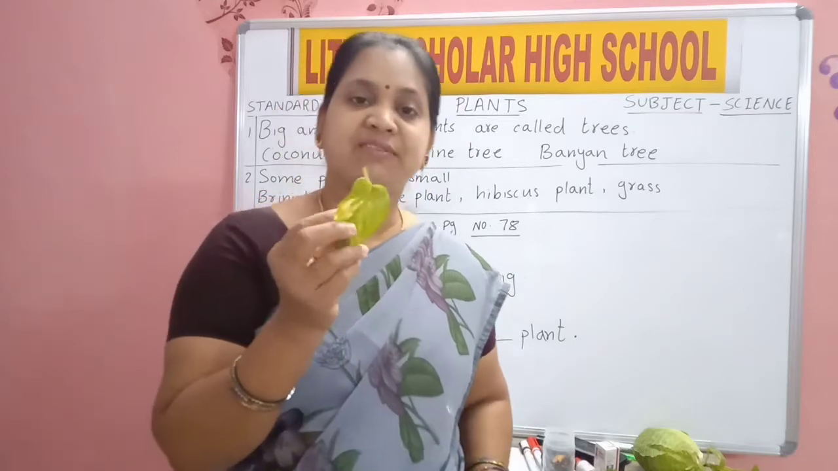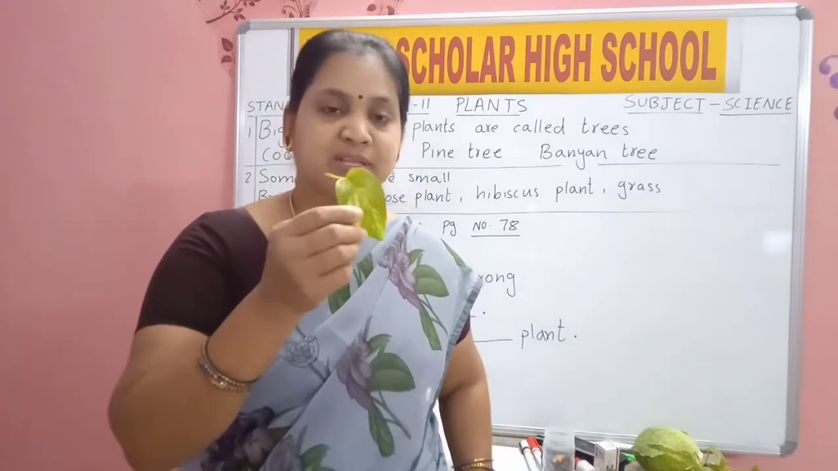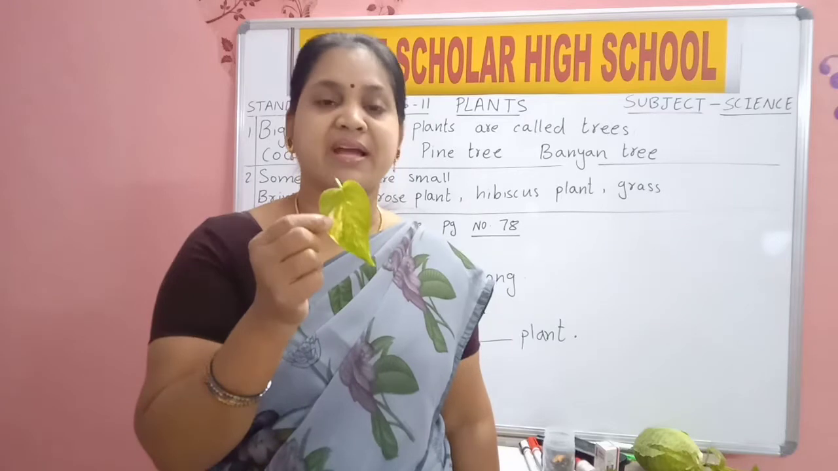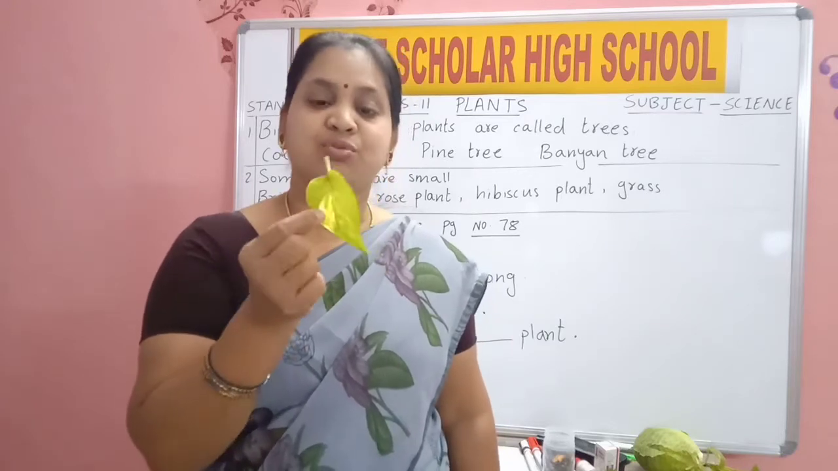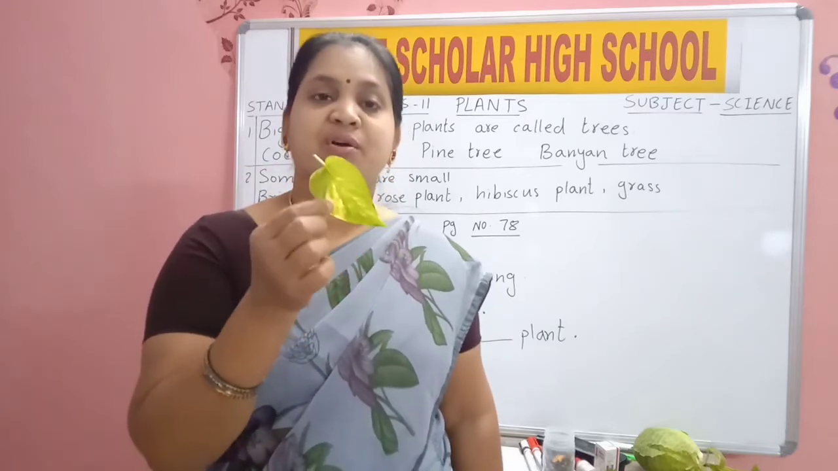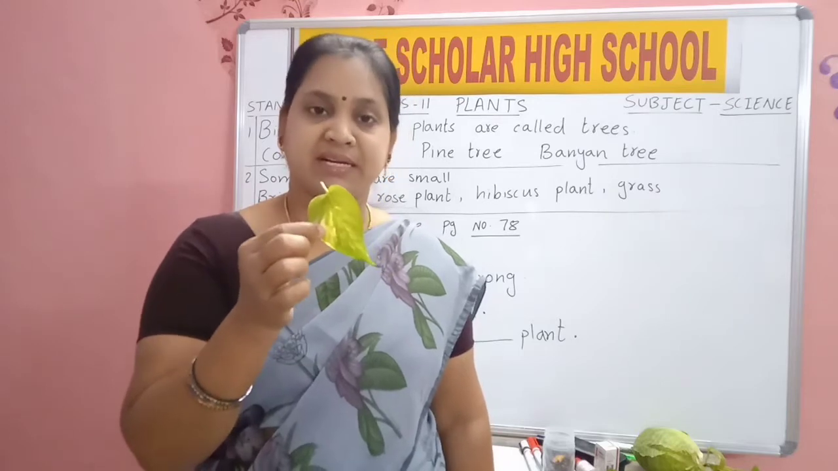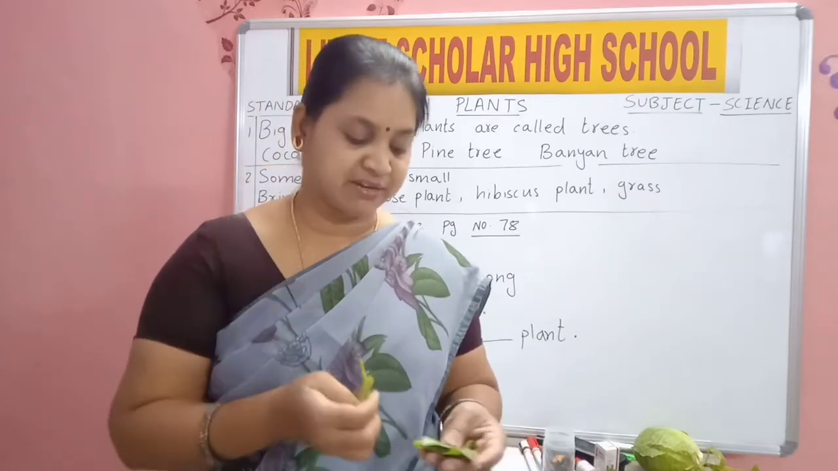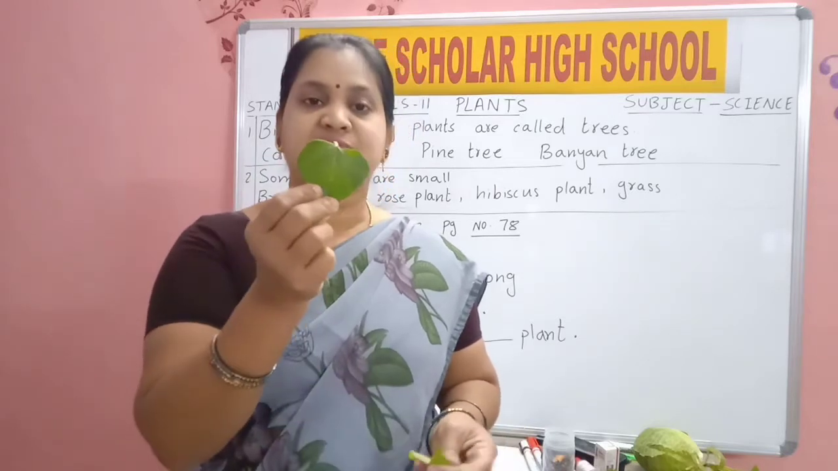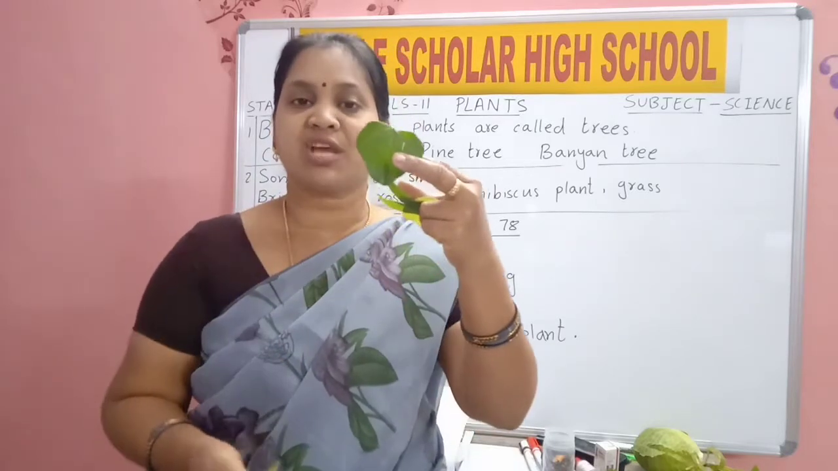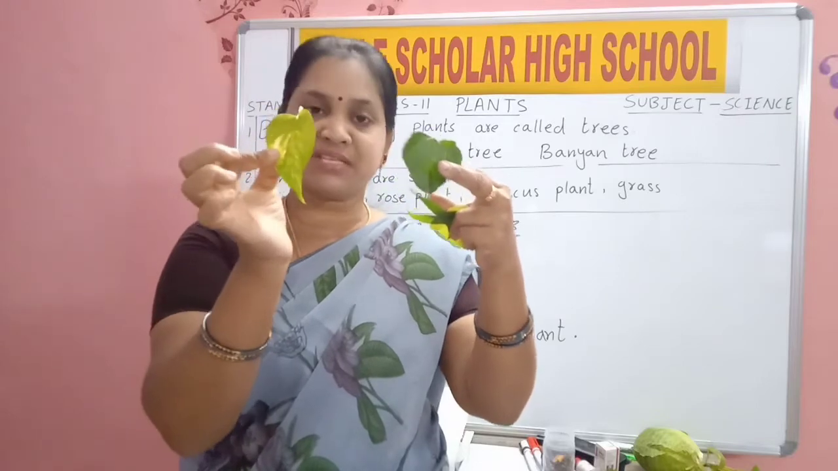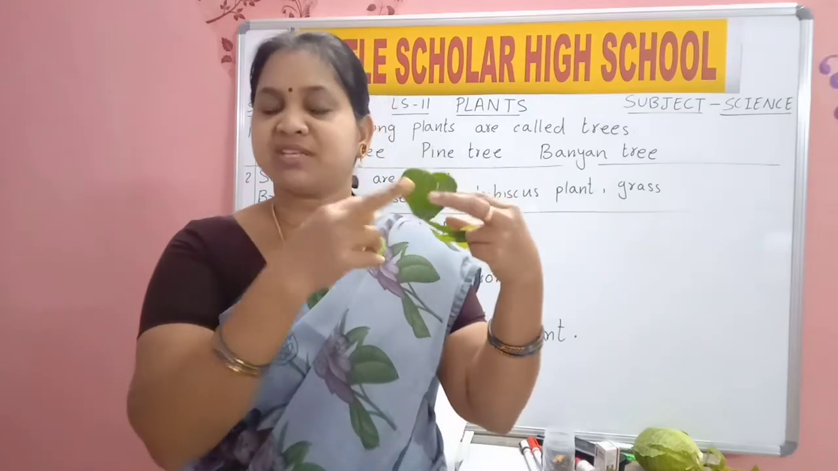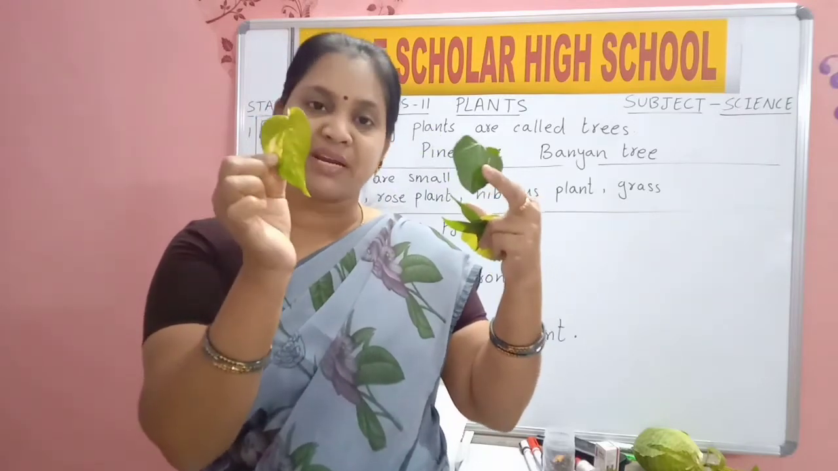Now say me, which leaf is this? This is known as leaf. All the plants have leaves. Yes, all the plants' branches have leaves. So which leaf is this? Money plant leaf. Yes, see the shape of the money plant leaf. Now this is one more leaf. How is the shape of this leaf? Different from this leaf. How is the shape of this second leaf? Different from this money plant leaf.